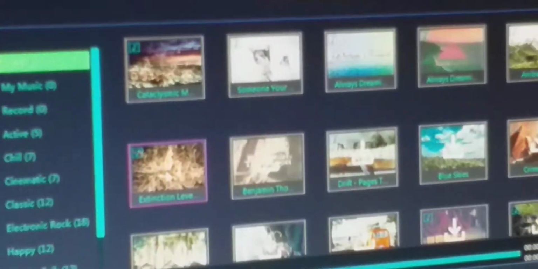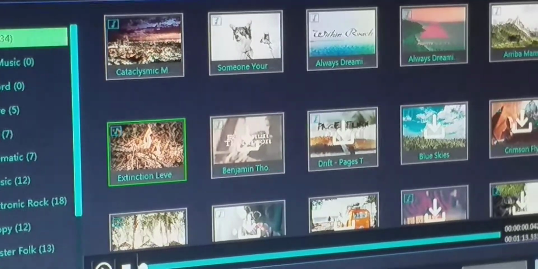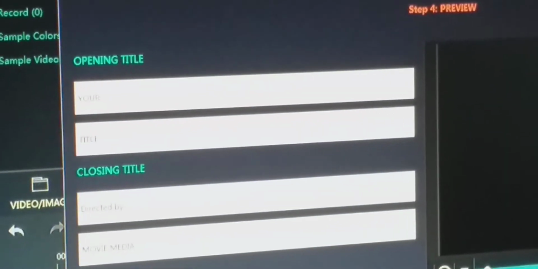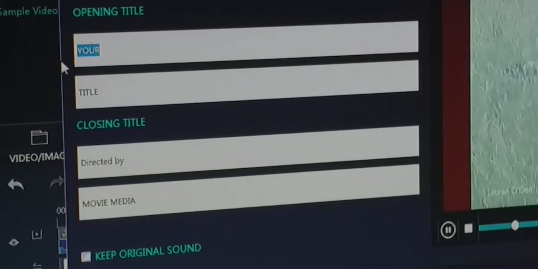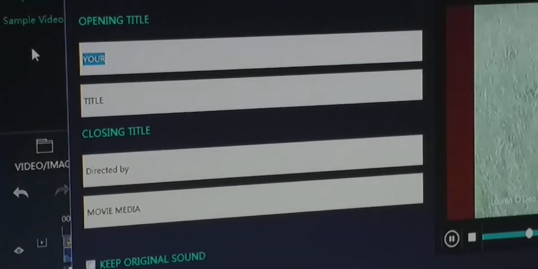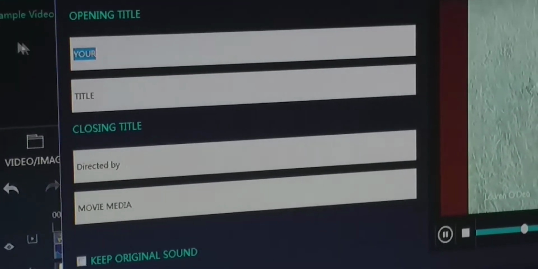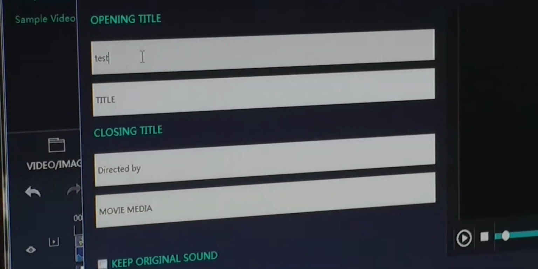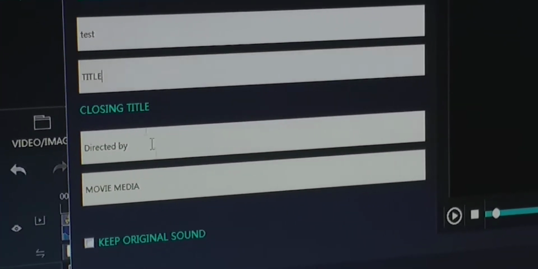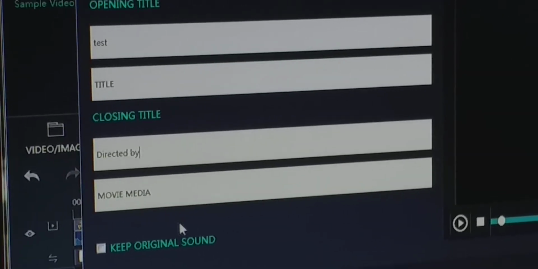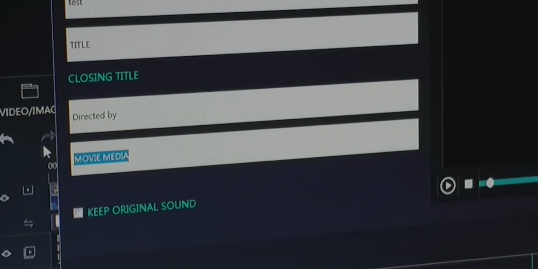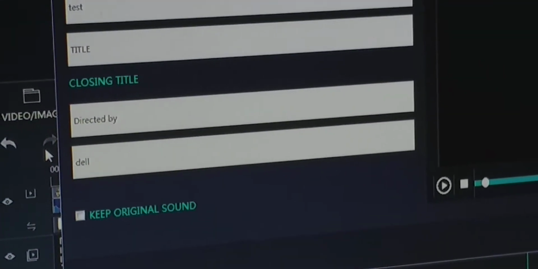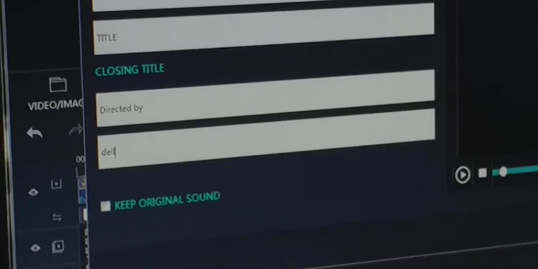You have to select different styles. Next, opening title. Here you can give a title. Suppose it is test. Closing title, directed by, you can type your name here. And now next.